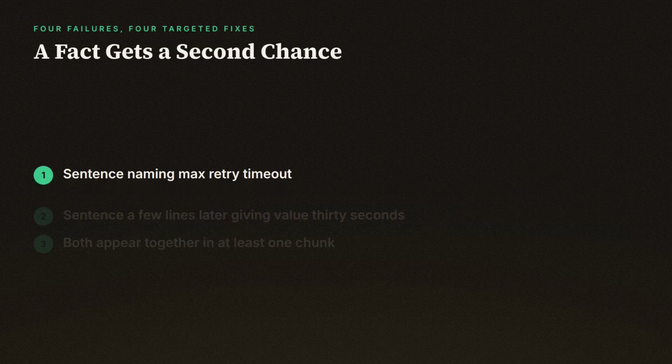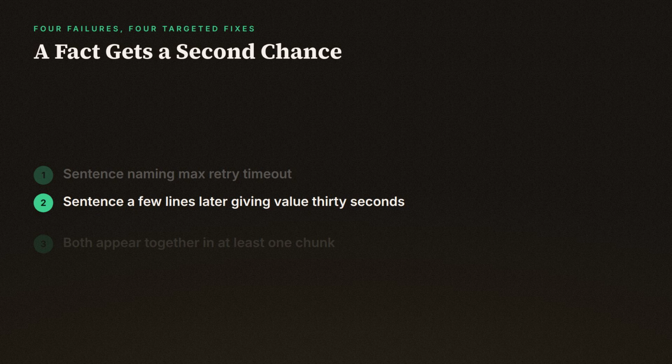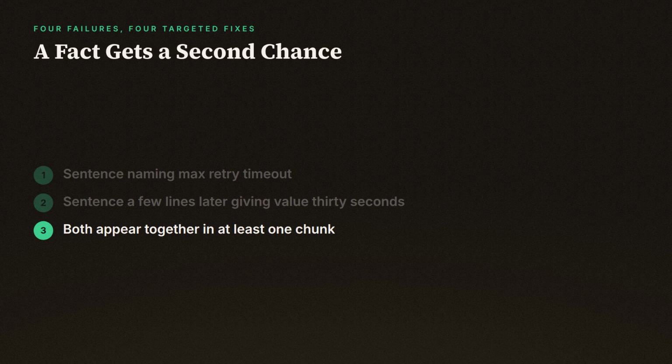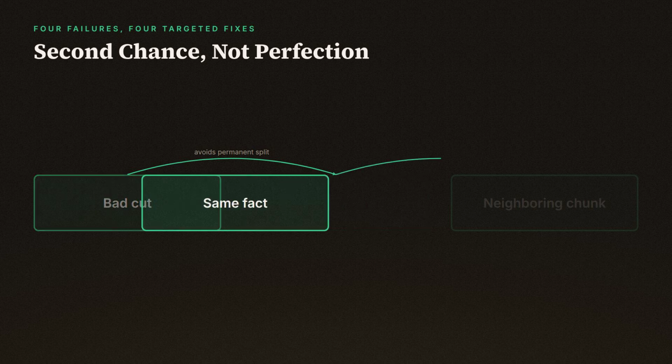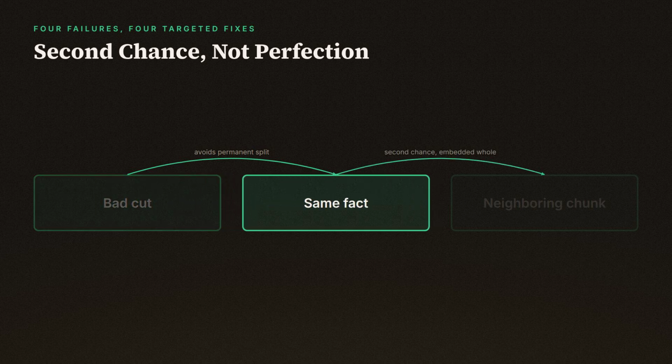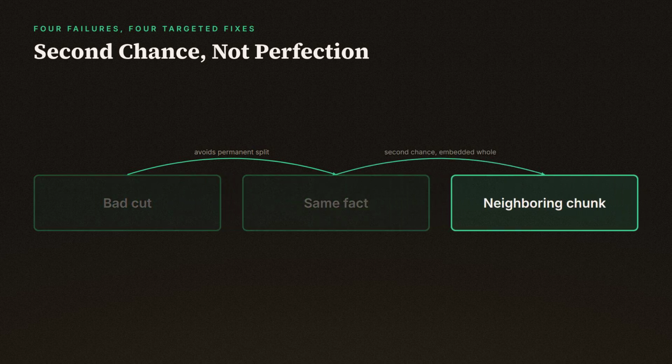That means the sentence naming max retry timeout and the sentence a few lines later, giving the value 30 seconds, now have a real chance of appearing together in at least one chunk, even if a boundary falls somewhere in between. You're not preventing every bad cut. You're making sure the same fact gets a second chance to be embedded whole in a neighboring chunk, instead of getting permanently split by wherever the token counter happened to land.